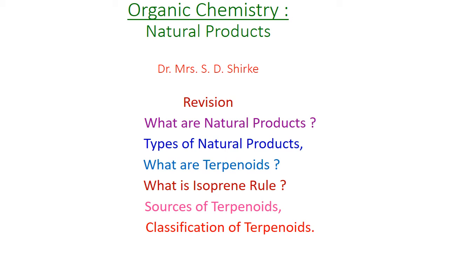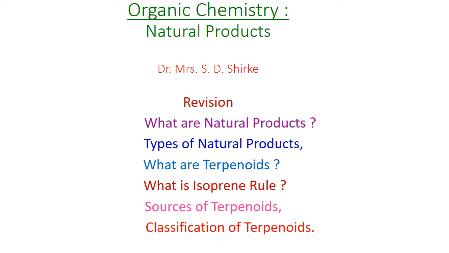Sources of terpenoids. Where are the terpenoids found? As these are natural products, the main source of terpenoids is higher plants. In the plant organs, the terpenoids are synthesized and stored. For example, plant root, stem, leaves, flowers, also fruits, gums and resins. Gums and resins are also exudates of the plant where the terpenoids are synthesized and stored. These are sources of terpenoids.